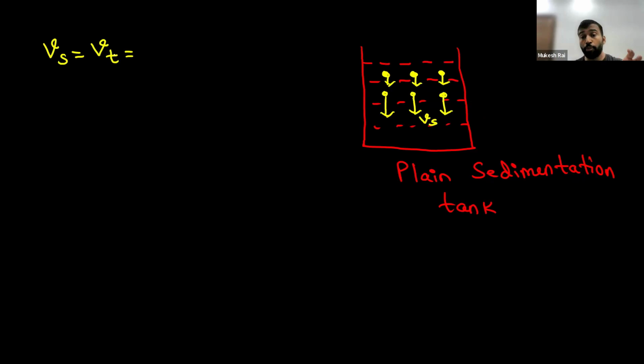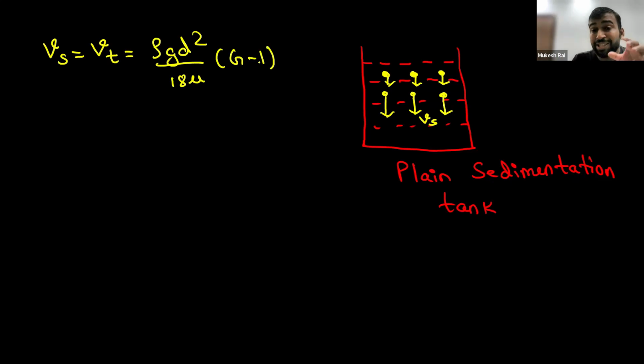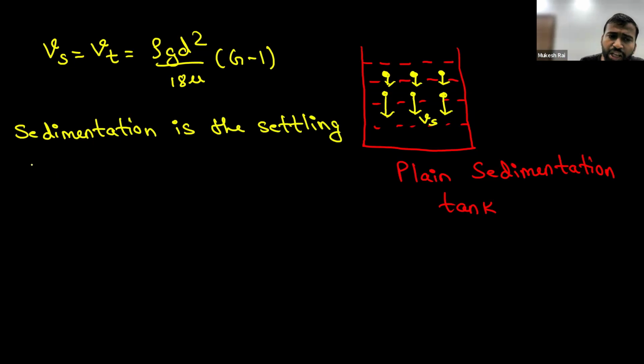So the formula for the terminal settling velocity from Stokes law is rho g d square upon 18 mu into (G minus 1). So that is the formula of settling velocity of a particle in case of a plain sedimentation tank. Now we will write the entire sedimentation process here so that you can make the notes also. Okay. Now sedimentation is the settling of particles in the water